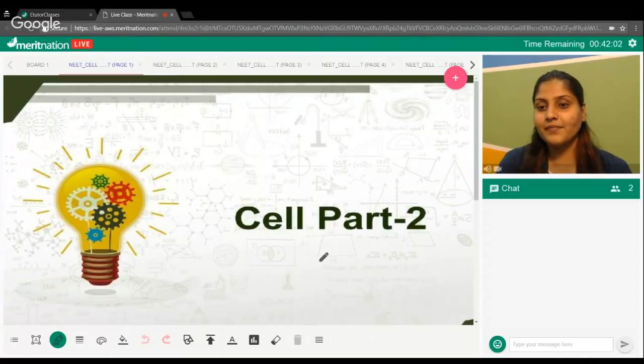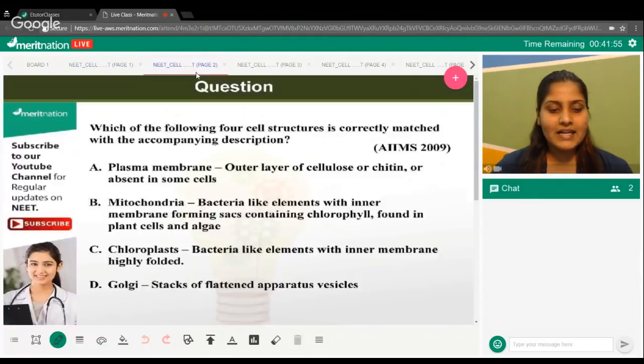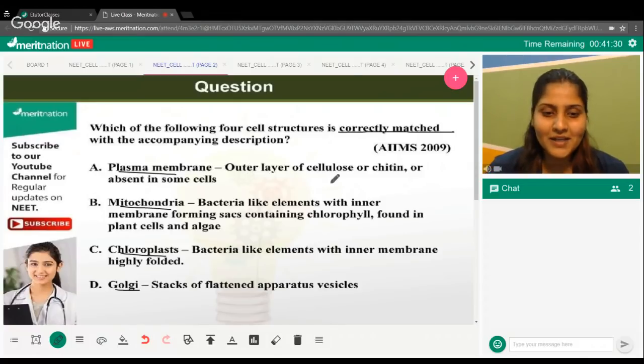Very good. Starting with the first question. This is question number 1. Your time has started. In this question, you are required to tell me the correctly matched option. Here are the names of the parts of the cells. You are seeing the plasma membrane, the mitochondria, the chloroplast, and the Golgi, and some of their properties are written right in front of them. You have to read them and tell me the only correct option from the 4.